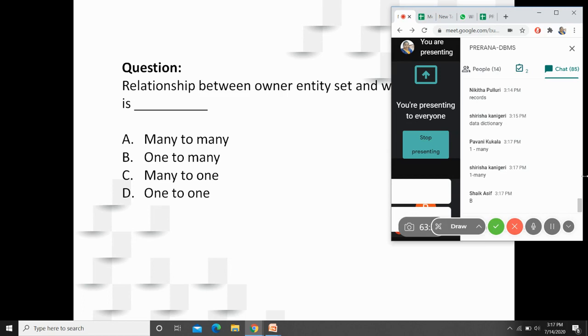Perfect. Still any other answers? That's it. Only 3 members for this question. Yes, it is a good go. So here you have the relationship between owner entity set and weak entity set to be a one to many relationship.